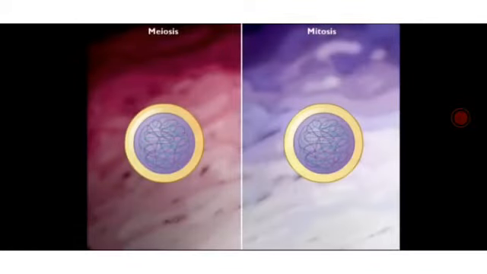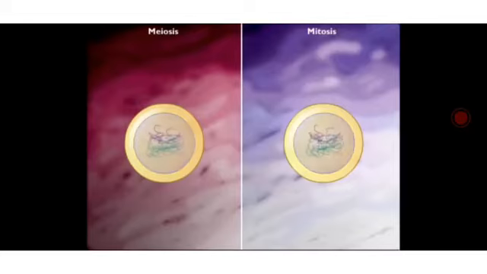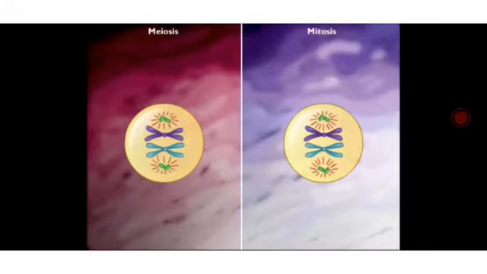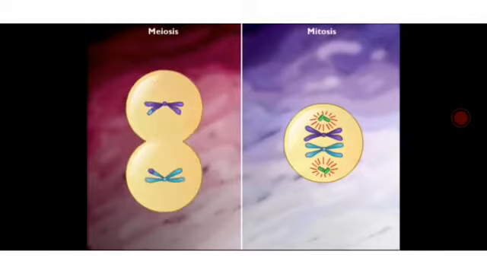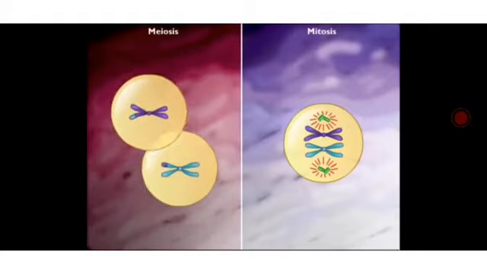You are seeing the two types of cell divisions here, meiosis and mitosis. In meiosis, you can see a cell dividing into two cells. The genetic material inside the cell during meiosis is reduced to half, where 2n number of chromosomes are transferred to the daughter cells having only n amount of genetic material.